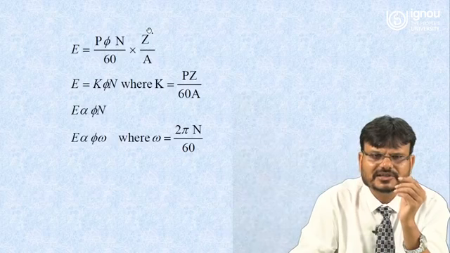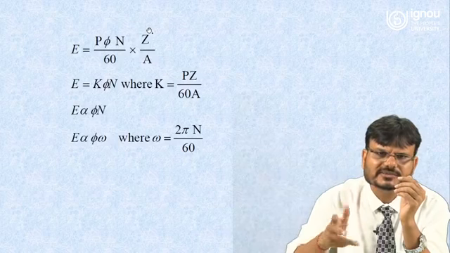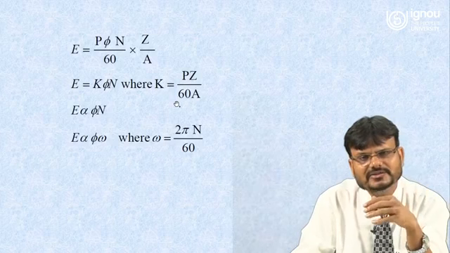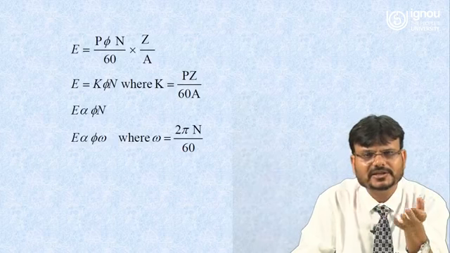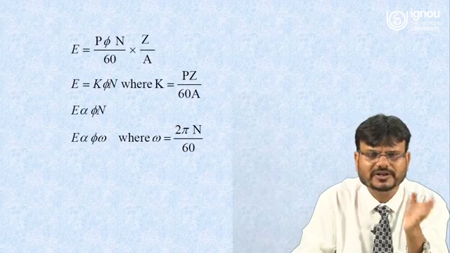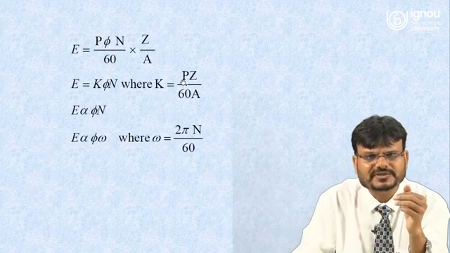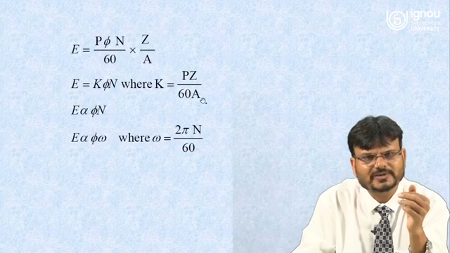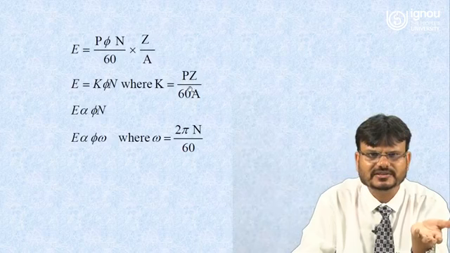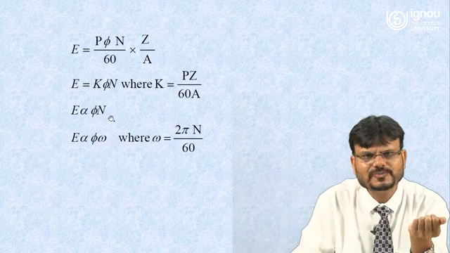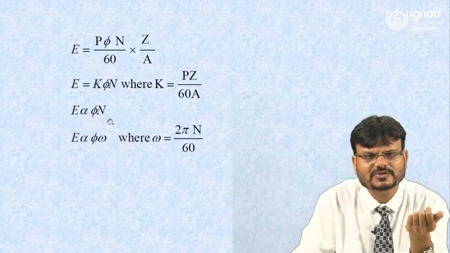This Z, armature conductor, once the DC machine is designed, is fixed, and winding is also fixed, whether you are using lap winding or wave winding. Once the motor is designed, you cannot change the lap winding into wave winding. So P is fixed, Z is fixed, number of parallel paths is fixed, 60 is constant. So this whole quantity can be replaced by K. So you can write E is directly proportional to phi N, where N is equal to what?